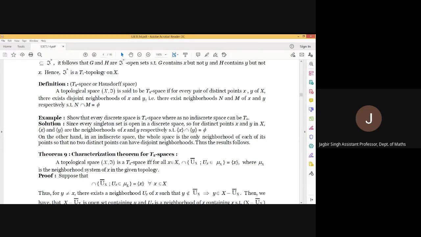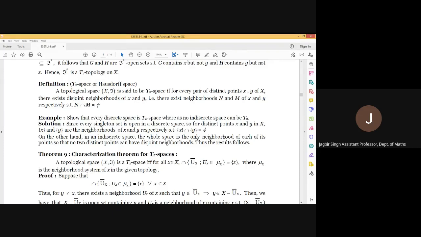Means in a T1 space, it is not mandatory that the intersection of the open sets should be phi. But in a T2 space, the intersection of open sets should be phi. Thus, we are having a topological space and this space is known as T2 if for every pair of elements x and y, there exist disjoint neighborhoods Gx and Gy such that Gx intersection Gy is phi.